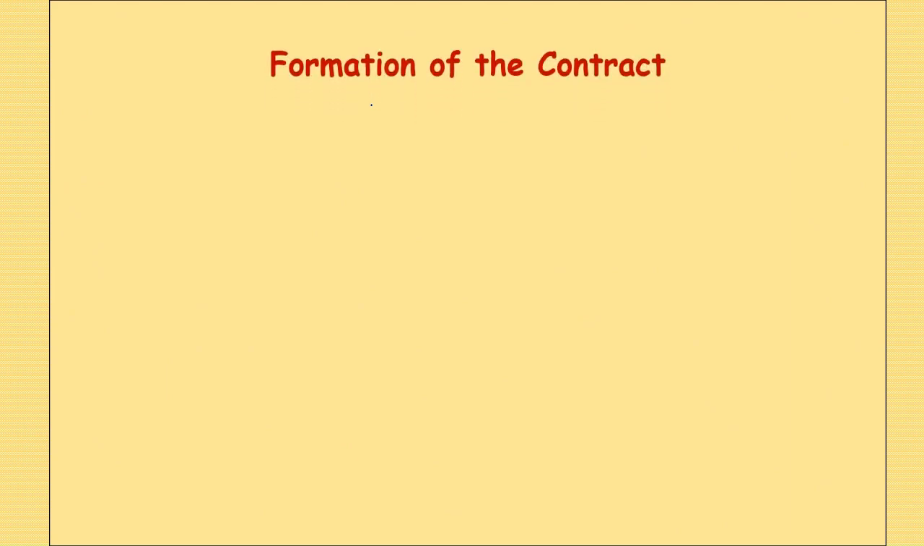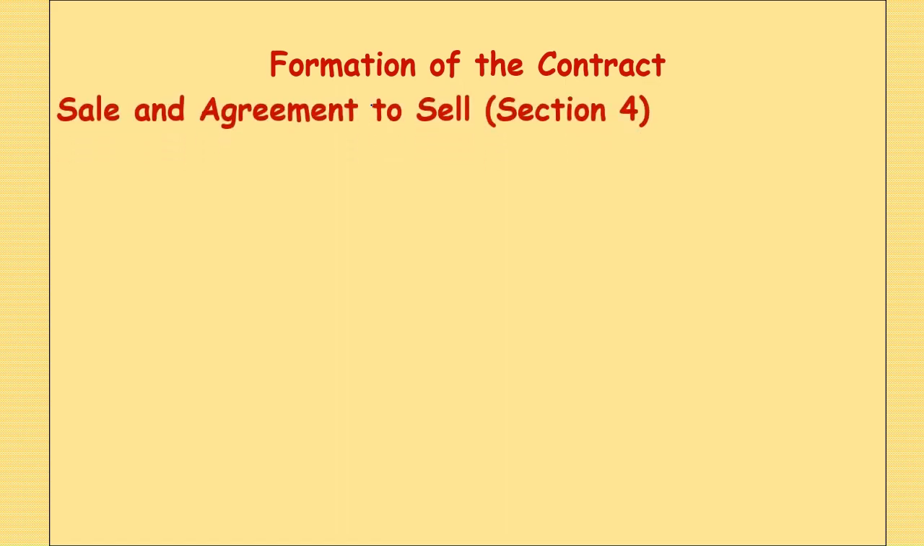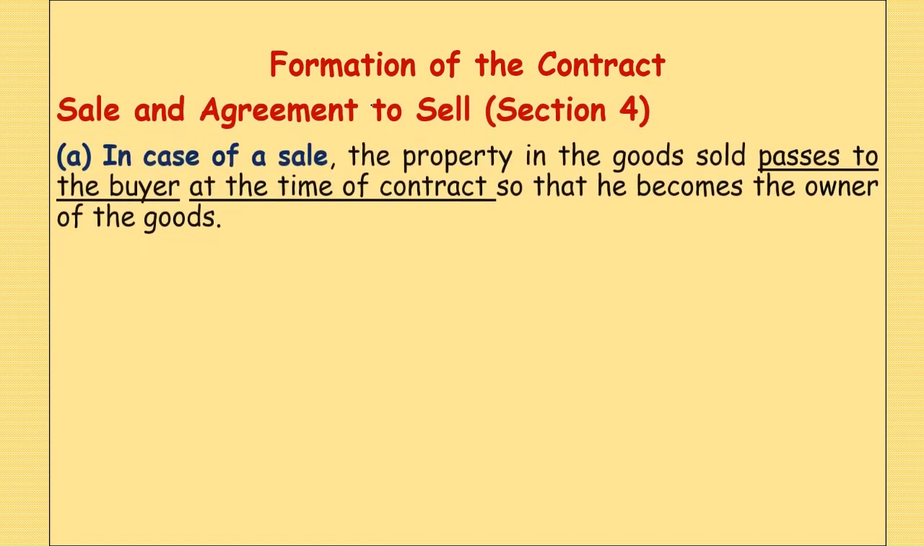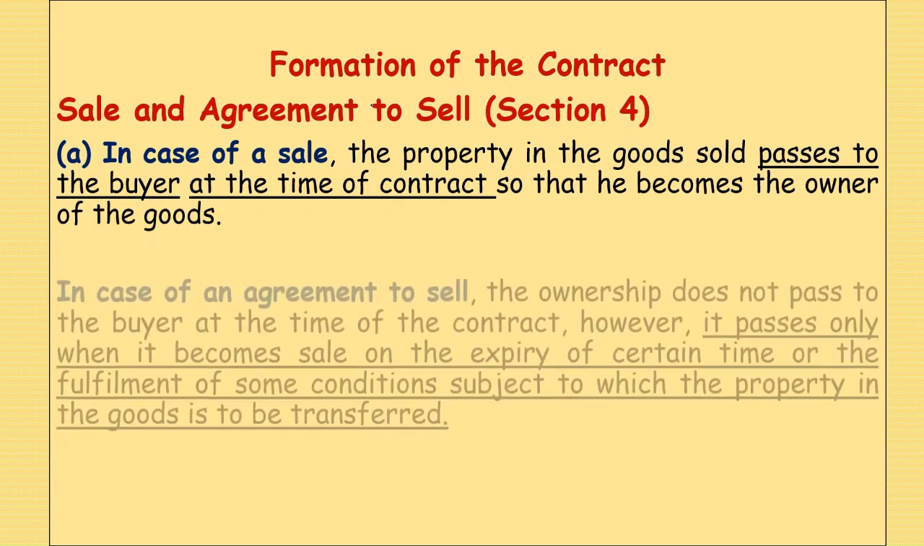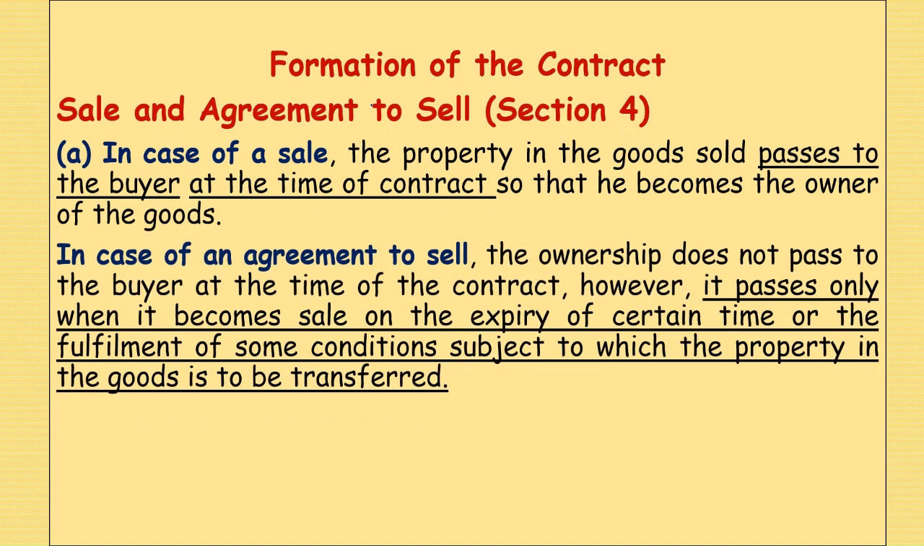These are the things which we have seen so far as definitions are concerned. Now we see another important topic, that is regarding formation of contract. How this contract is formed. Section 4 says the sale and agreement to sell. What is sale and what is agreement to sell?